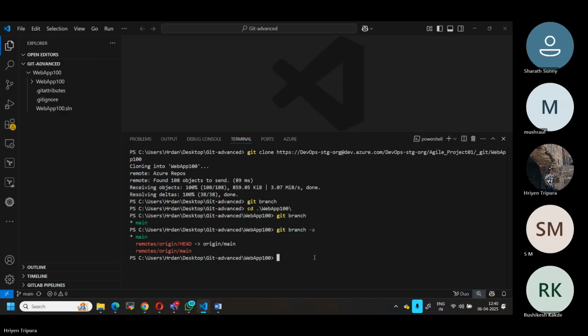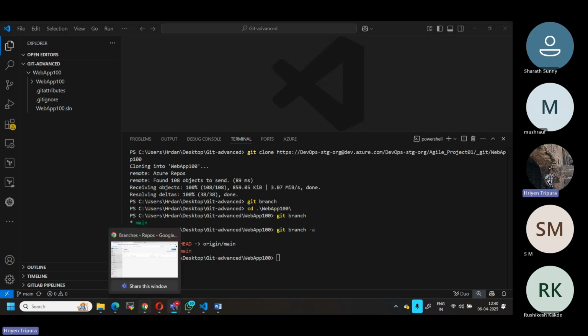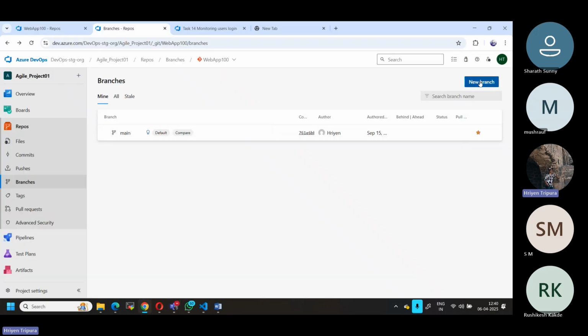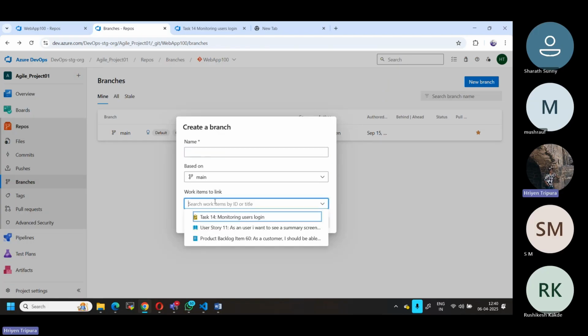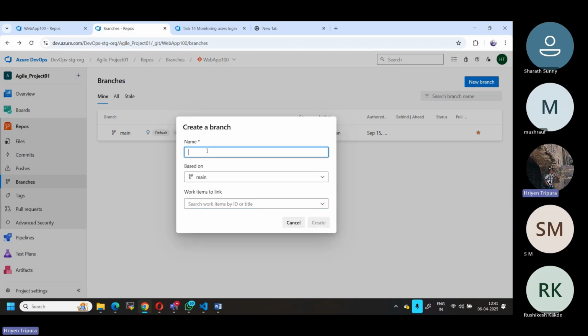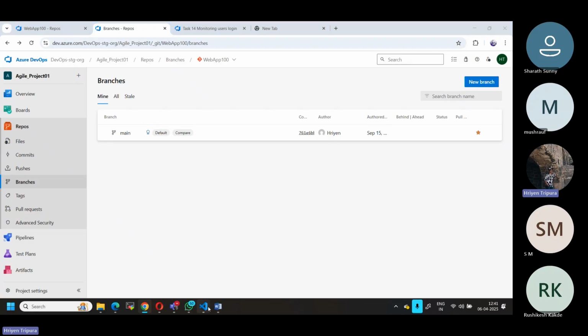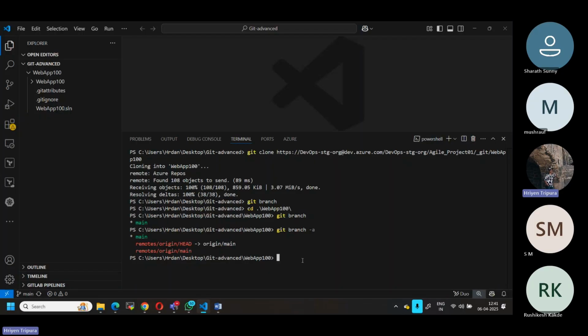As I told you, you can create it using the GUI directly from here also. Let's say if you click here, there is an option, right? You can select a work item, link a work item, and you can give a name for the branch. If you're doing it from the GUI, you have the option to select the work item. But if you're doing it from the CLI, you don't have the option to link directly while creating the branch. But yes, you can do it later. So I will do it later, no issue. For now, I'll just create the branch.